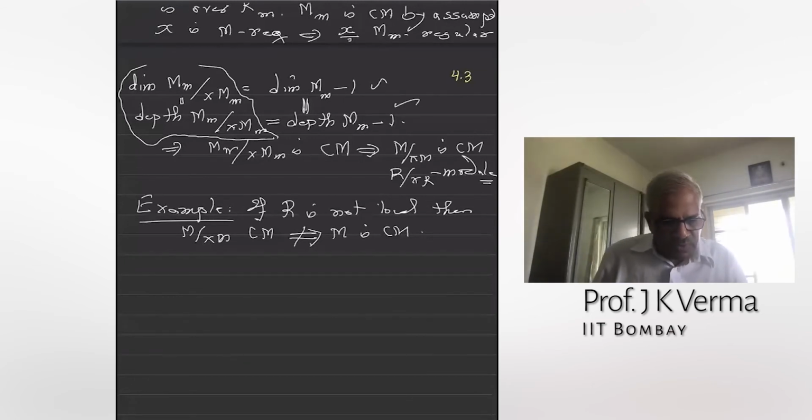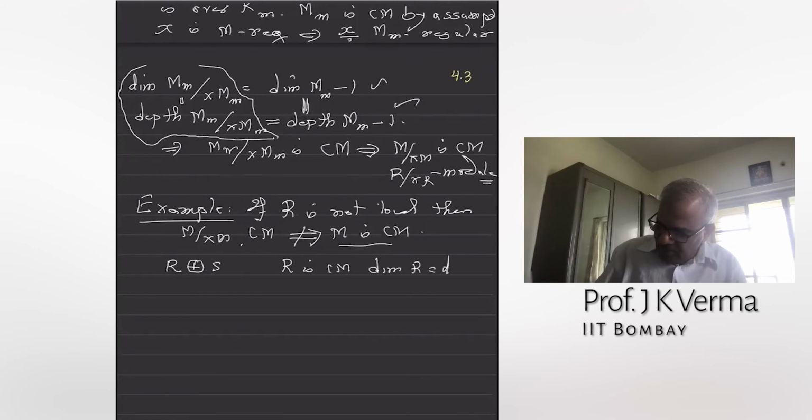Here is the example, the standard way of constructing a non-Cohen-Macaulay module. We want M/xM to be Cohen-Macaulay, but M not Cohen-Macaulay. So I must begin with a non-Cohen-Macaulay ring, and so take two rings, R and S, where R is Cohen-Macaulay and the dimension of R is D, and S is not Cohen-Macaulay. The dimension of S is equal to E, and assume that D is less than E.